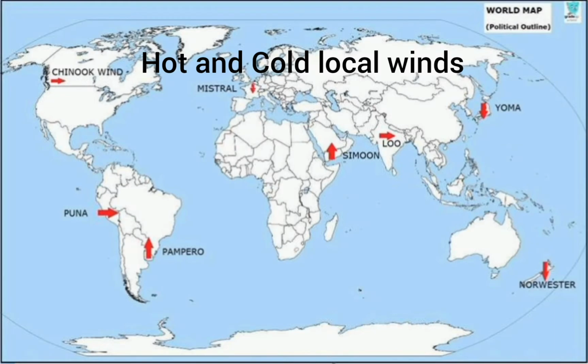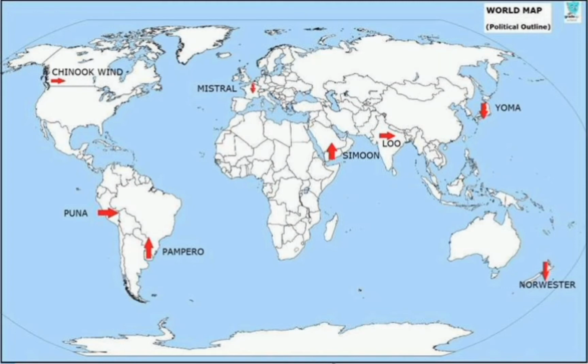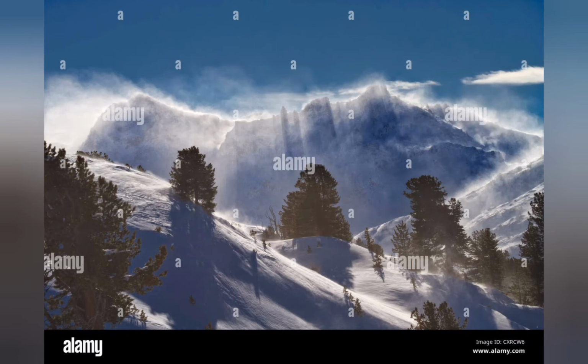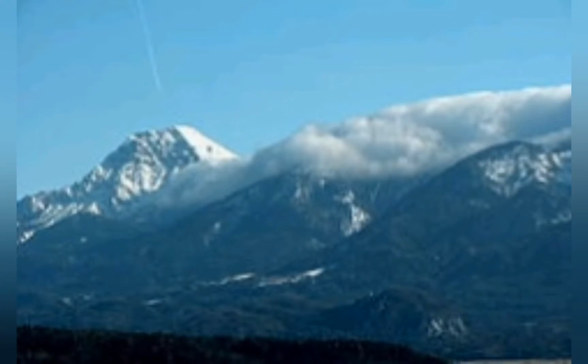Now let's talk about the hot and the cold local winds which blow over the continental margins, affecting the climatic conditions of the adjoining areas. Foehn is a warm and dry as well as gusty wind that occurs over the lower slopes of the leeward side, or the side not exposed to the sea, of a mountain barrier. The onset of foehn is generally very sudden, and the result of foehn is forcing stable air over a mountain barrier, which can be very sudden. Foehn can be very calm or it can be very gale or windy.